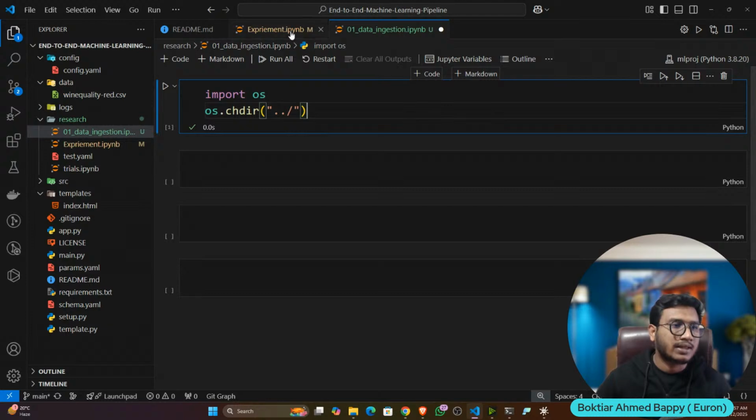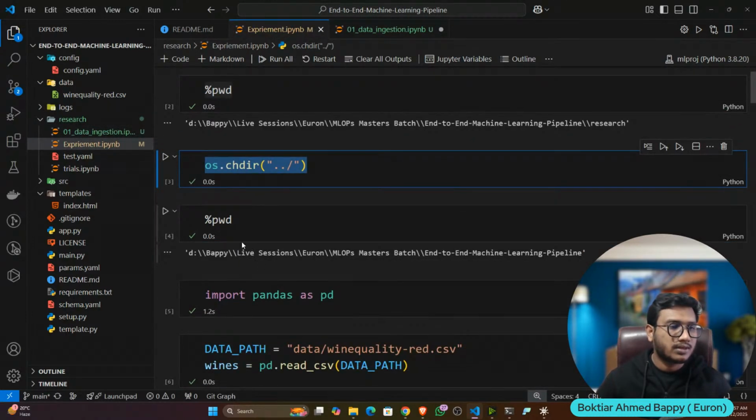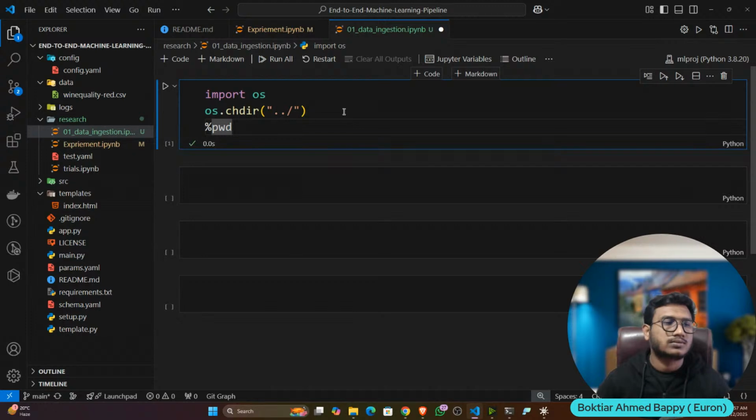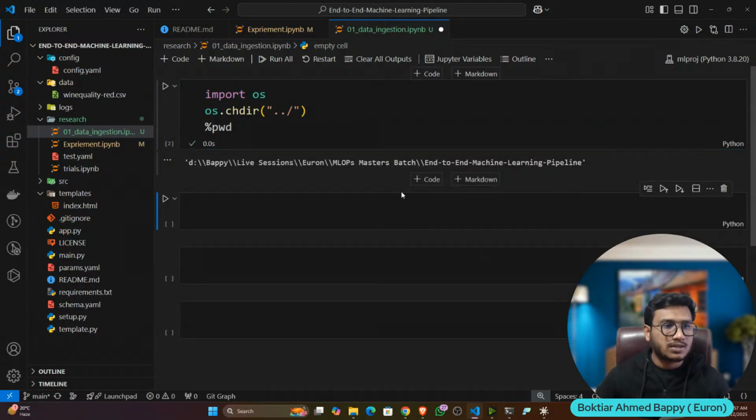I can write in one line. I think that would be fine. Then I can do the pwd operation. Now, guys, you can see I'm inside my root working directory.